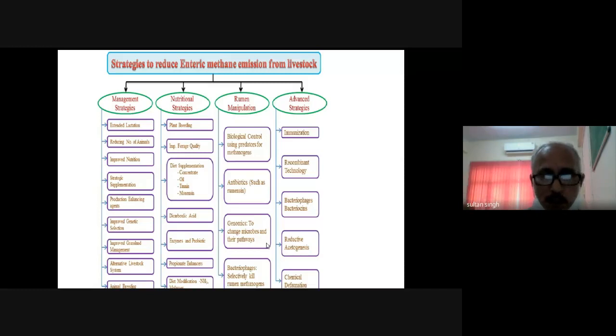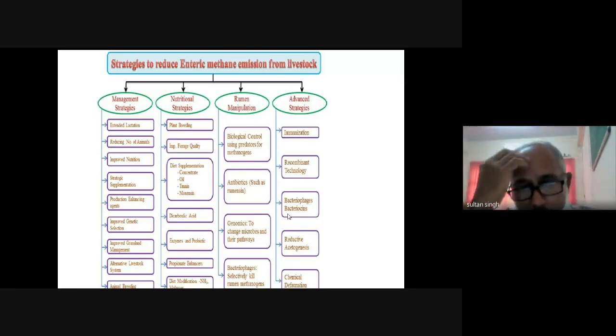So it is the more comprehensive strategies to reduce the indirect methane from the livestock. You can say here, they are the management strategies, then the nutrition strategies, the rumen manipulation strategies, and some of the advanced strategies. So these are the 4 types of strategies that can be adopted for methane mitigation or methane reduction.